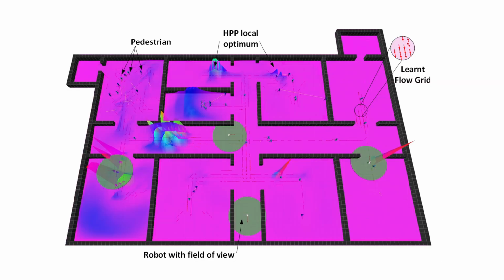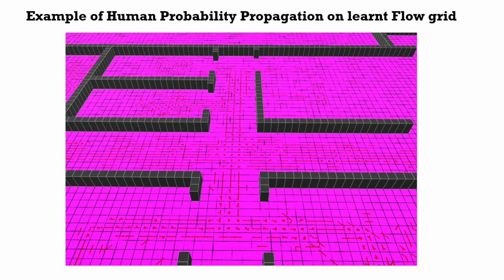This work intends to provide a human presence probability propagation through an existing flow grid. A flow grid learns on each cell the probability to meet a pedestrian in a given orientation. Thanks to such information, we build an efficient algorithm to propagate the probability to meet a pedestrian on the entire map. Here, an example of propagation.